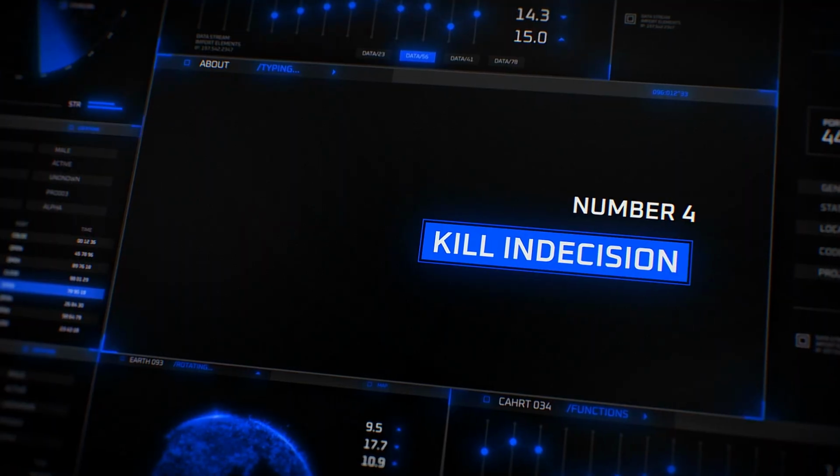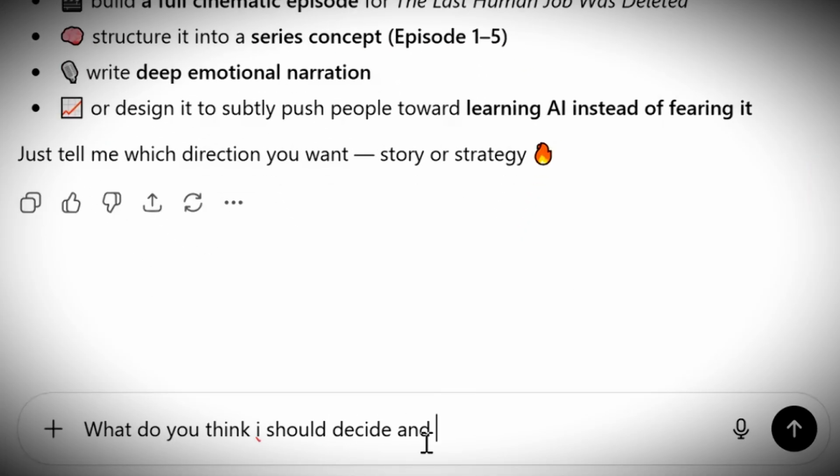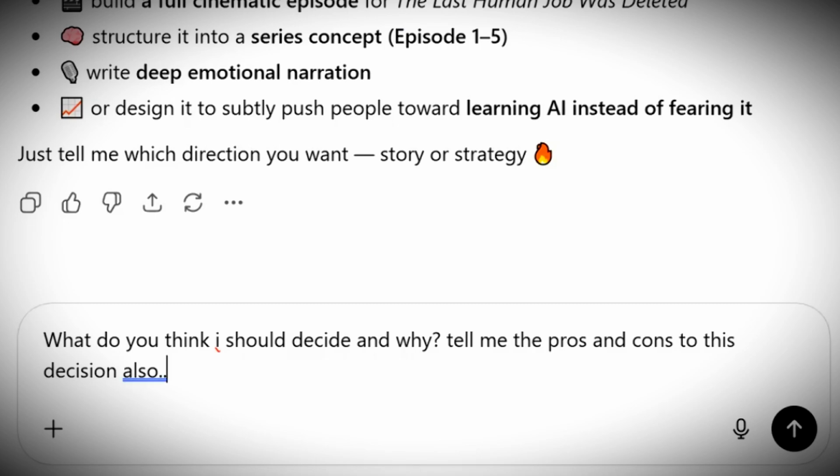Number 4, kill indecision. Most indecision isn't about not knowing enough. It's about having too many options. When I'm stuck, I'll tell ChatGPT what I'm deciding. I'll ask it to lay out the trade-offs or the pros and cons or what I gain and lose with each option. Sometimes I'll even ask, if I don't do anything for 6 months, what happens? If I commit to this, what happens?